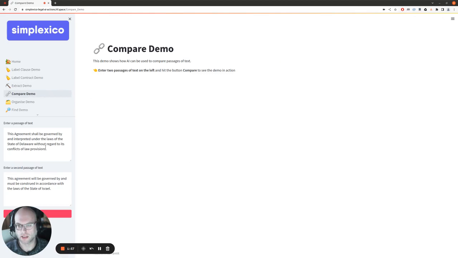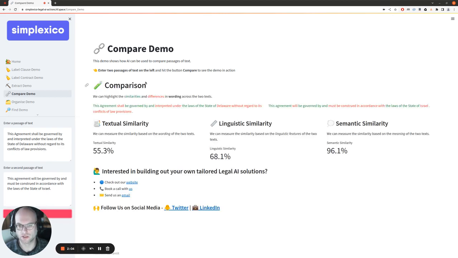Finally, we can use AI to compare two pieces of text. And we can see that in this case, there are three different ways in which we can do that. The first of which is simply comparing the text itself. And we can see here that highlighted in red are places where these two clauses disagree in what text they've got, and the green shows matching text. And we can see in this case that we get a value of 55% similarity.